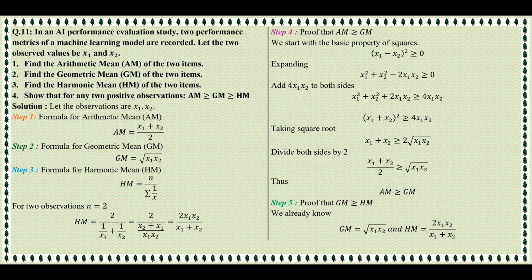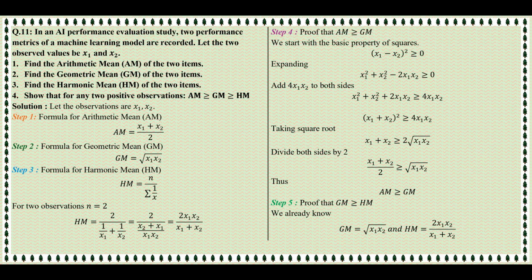First, we prove that arithmetic mean is greater than or equal to geometric mean. We start with a basic idea. The square of any real number is always greater than or equal to 0. So we take (x1 minus x2) whole square greater than or equal to 0. Now expand this. x1 square plus x2 square minus 2 multiplied by x1 multiplied by x2 is greater than or equal to 0. Now add 4 multiplied by x1 multiplied by x2 on both sides. So we get x1 square plus x2 square plus 2 multiplied by x1 multiplied by x2 is greater than or equal to 4 multiplied by x1 multiplied by x2.